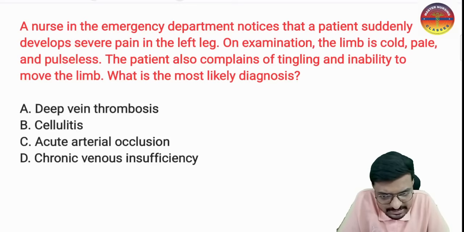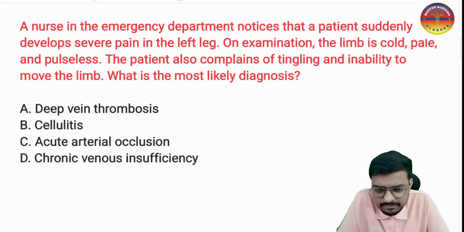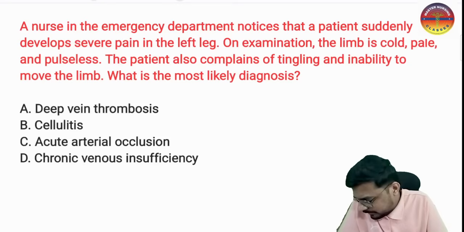Pulselessness is there, which means vein blocked or artery blocked. Do you think pulse is felt by artery or vein? Pulse will be felt by the arteries, right? So here pulselessness is there, and the limb is cold, meaning warm blood is not going towards the limb, so again the artery is blocked. The limb is pale, meaning oxygenated blood is not going towards the limb, so again the artery is blocked. So what is this condition?